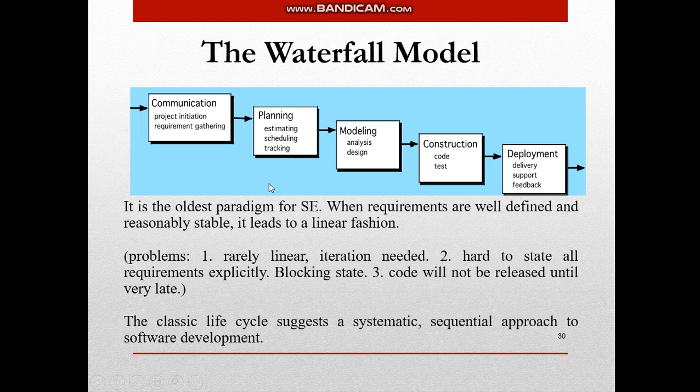Yeah, so the first model we start with is the waterfall model. This is the basic model and the first ever model that was developed, which is very outdated now and not used. As you see, the 5 framework activities, that is communication, planning, modeling, construction, and deployment, are followed sequentially in this model. तो हमने जो process flow देखा था, similarly, this waterfall model executes a sequential or say linear process flow, where in communication, that is nothing but a project initiation and requirement gathering.